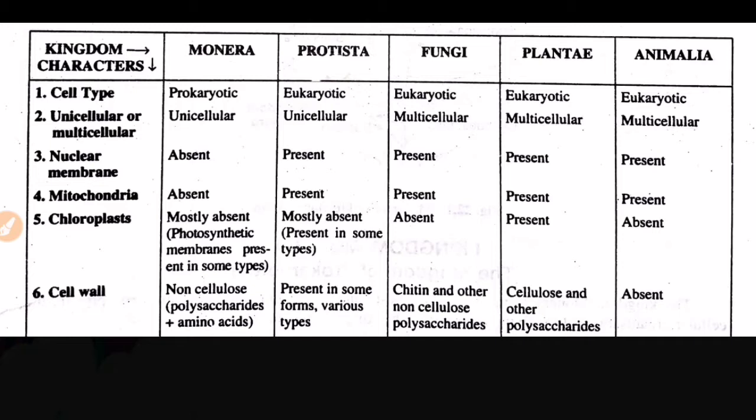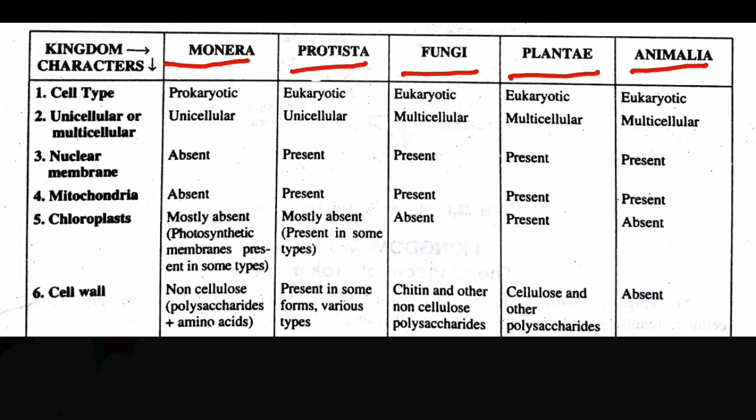Today we will discuss Whittaker's 5 kingdom system of classification. The 5 kingdom system of classification was given by R.H. Whittaker, in which he divided the living organisms into 5 different kingdoms. These are Monera, Protista, Fungi, Plantae and Animalia. Now we will compare the characteristics of these 5 kingdoms on the basis of different characteristics.